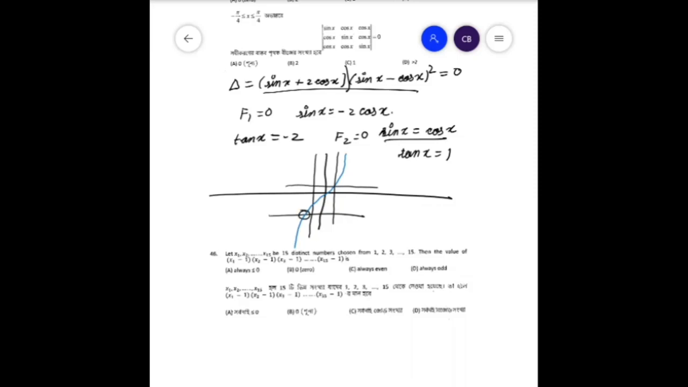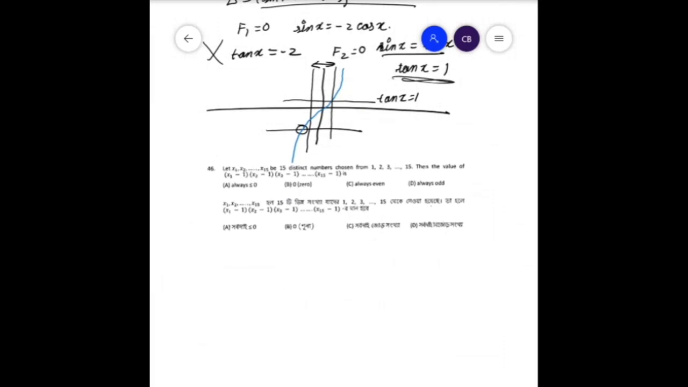Now minus 2 is a solution, but not in this range from minus pi by 4 to plus pi by 4. Therefore tan x is equal to 1 is the only solution, not tan x is equal to minus 2. Therefore this one is the only solution. Therefore 1 is the answer. There is one root in the given range.